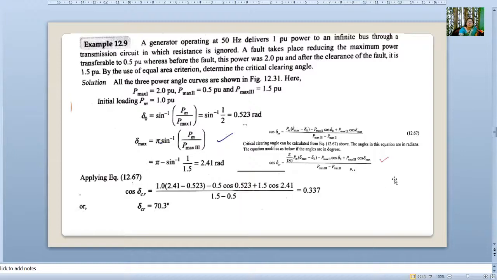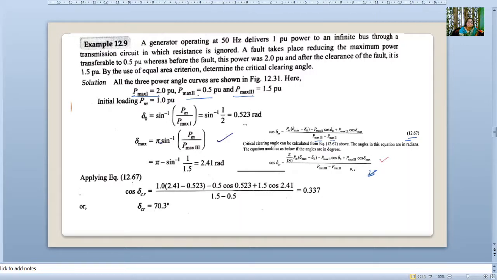Third point, generator operate. Here the direct formula is applied, which we have calculated. Cos of del CR is equal to, when everything is given, where P max 1, P max 2, P max 3 are given, we can directly apply the formula: Pm into del max minus del 0, minus P max 2 into cos of del 0 plus P max 3 into cos of del max, divided by P max 3 minus P max 2. We can directly apply this formula.